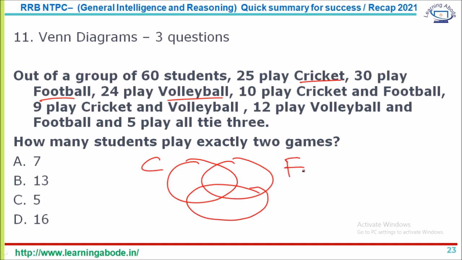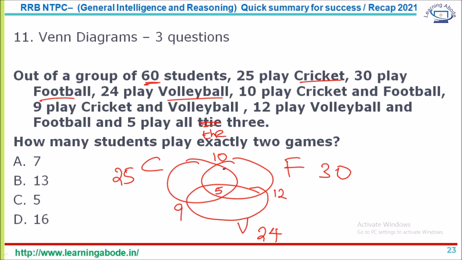So cricket, football and volleyball. Totally you have 60, in which 25 play cricket and 30 play football and 24 play volleyball. 10 play cricket and football, so 10 is common between these two, and 9 play cricket and volleyball, so 9 common between the two, and volleyball and football 12 play, and 5 play all the 3.